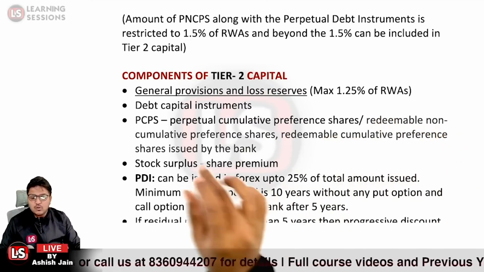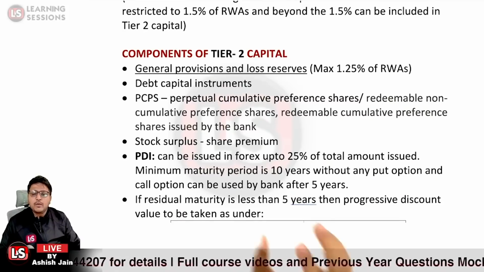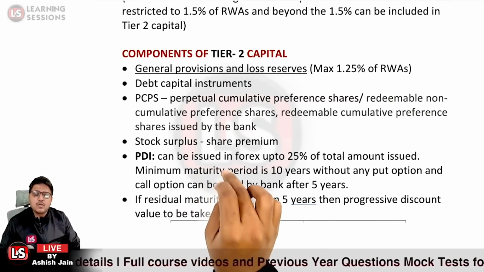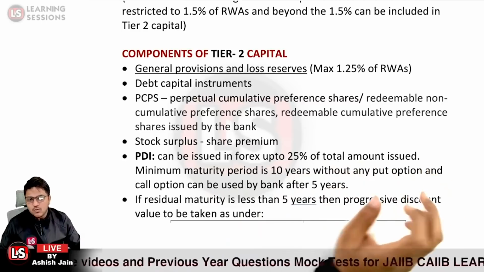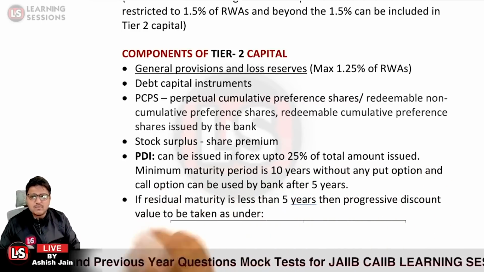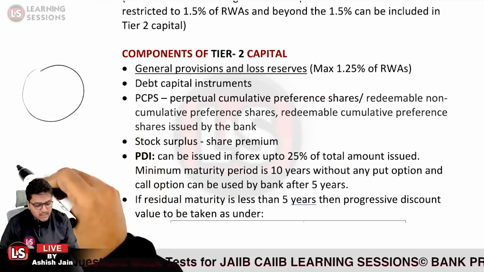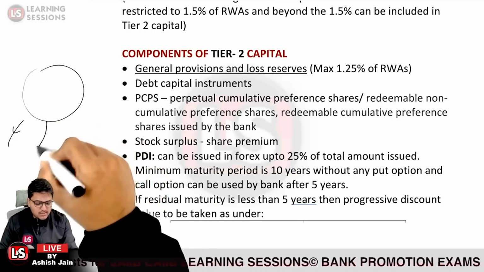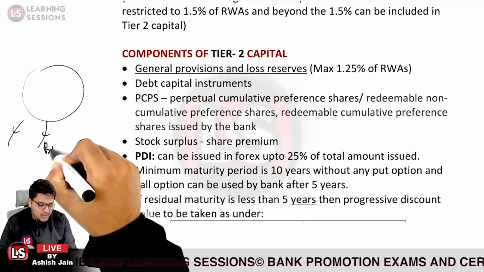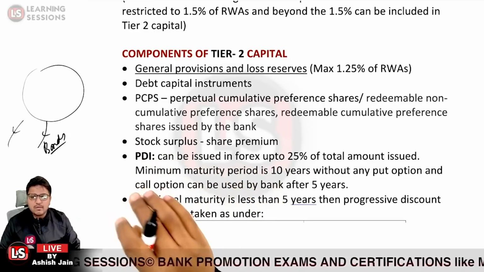If it is issued, those will also form part of the tier 2 capital. And further, I already told you that PDI can be issued in Forex up to 25% of the total amount issued. So debt instrument is basically what? When a company is to raise capital, it can either issue equity, or it can also issue bonds and debentures. That is said to be debt instruments.